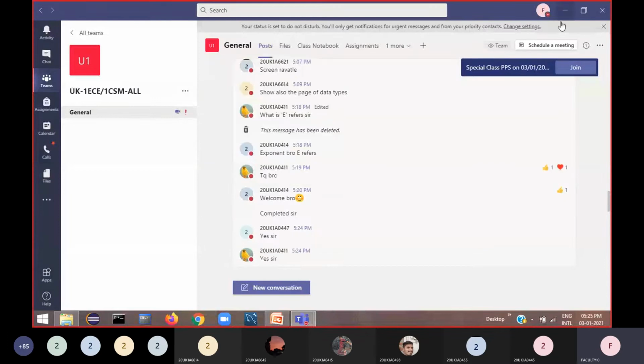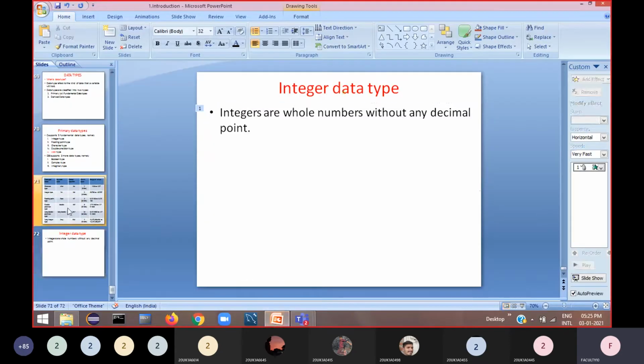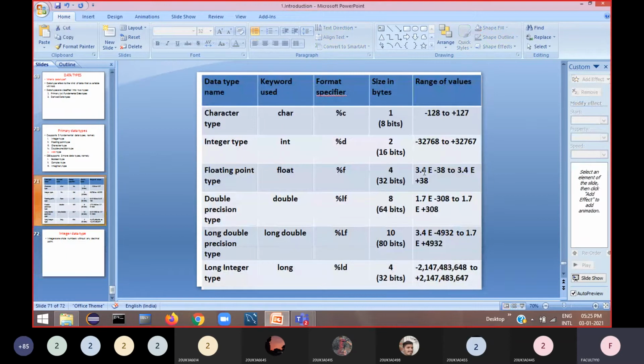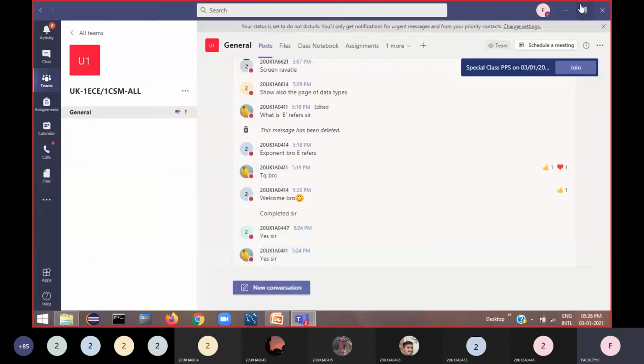This E is nothing but exponent. So in mathematics we'll write 1.7 into 10 power of minus 38. In programming we'll write that in this way: 3.4 capital E or small e you can use here. So 3.4 E minus 38. I'll show you in the notepad.